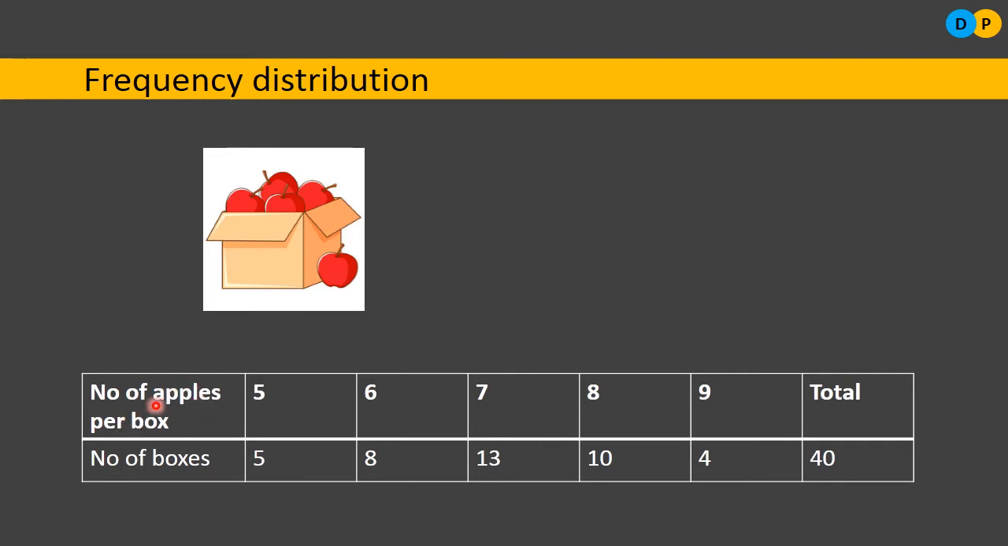So here what is the frequency of? We are talking about how many boxes have so many apples. That we want to depict via a table in a systematic way. So this is what frequency distribution means. So frequency distribution is a systematic presentation of values taken by a variable along with their frequencies. Is called frequency distribution. Then what is meant by frequency?